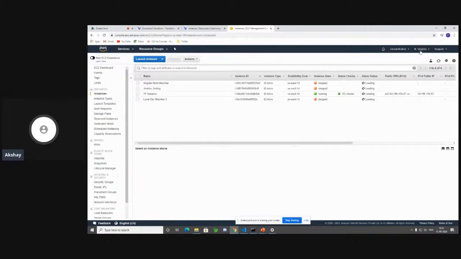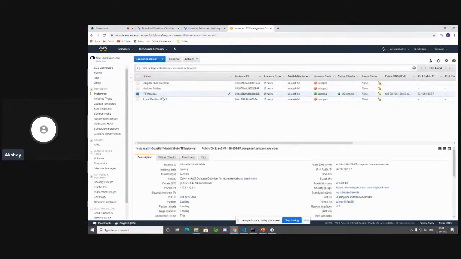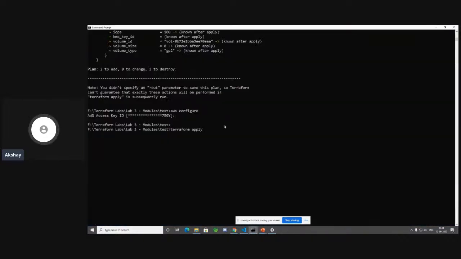So I have shifted my region to Northern Virginia on the top. Yes, there is one instance that's running. So now let's go ahead and do terraform apply. What it does is it destroys these instances and recreates them. So let's go ahead and do terraform apply from our command prompt. Let's do enter. So it's going to do a Terraform refresh. It's going to do a plan once more. And then it's going to ask you for a confirmation whether you want to go ahead and actually create your resources. So let's take a look at it.